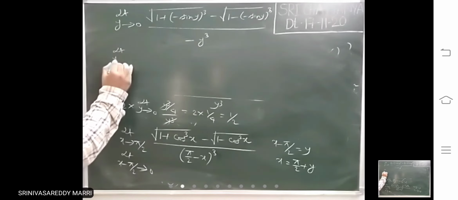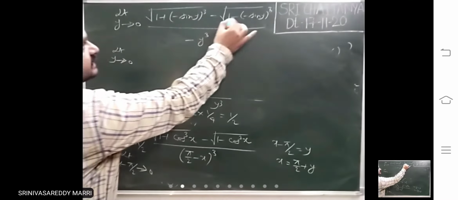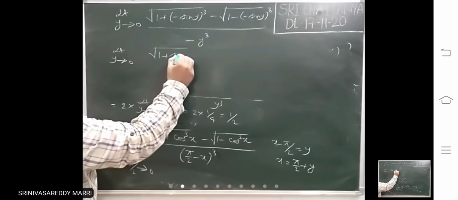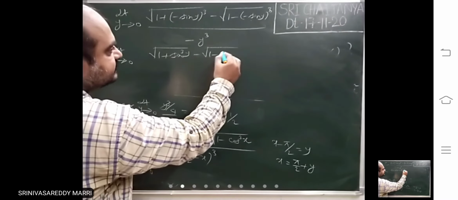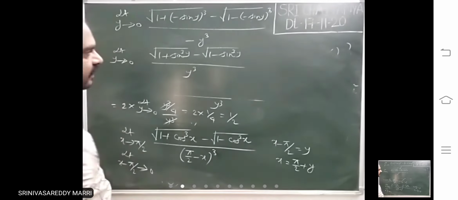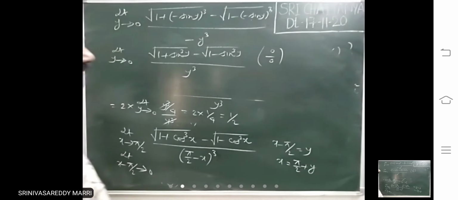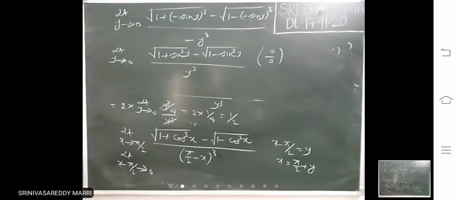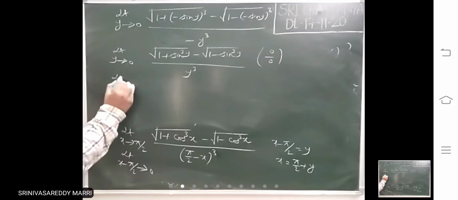So now I am writing, taking minus common: root of 1 plus sin cube y minus root of 1 minus sin cube y in the numerator, divided by y cube. Now look, if you substitute 0, you are getting 0 by 0. Whenever a root is there, you rationalize. You multiply with the plus term, both numerator and denominator.